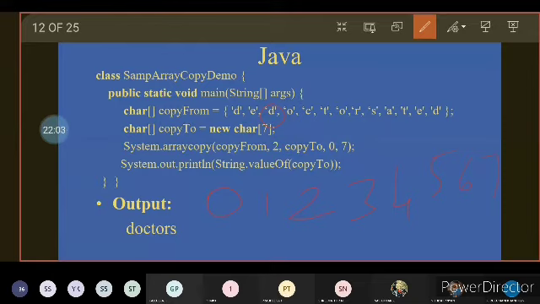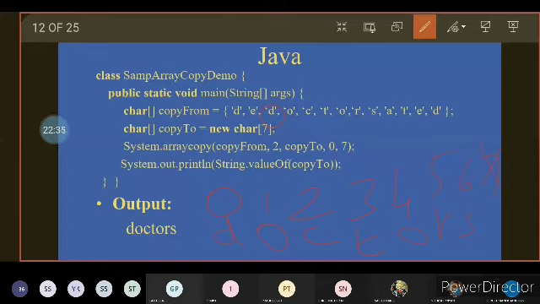Okay. So in copy from array, 2's position points to D. So the D will be stored in 0th position of copy 2. And O will be stored in 1. C will be stored in position 2. T will be stored in position 3. O will be stored in position 4. R will be stored in position 5. And S will be stored in position 6. That last position will be excluded.